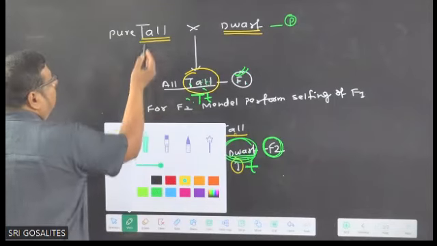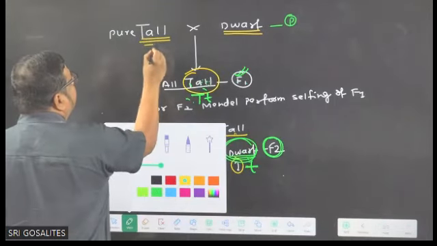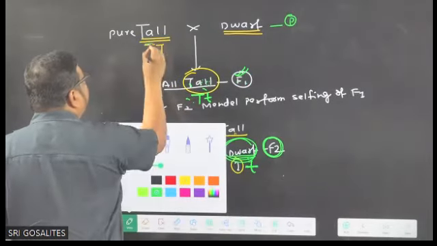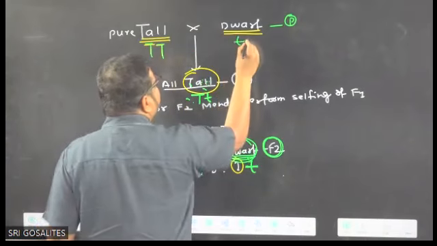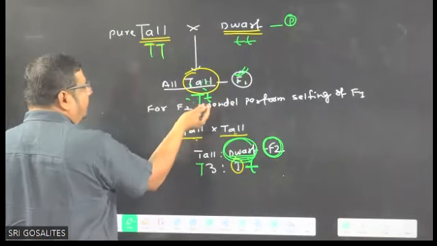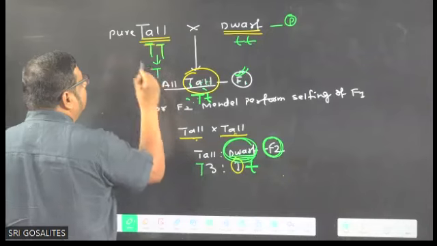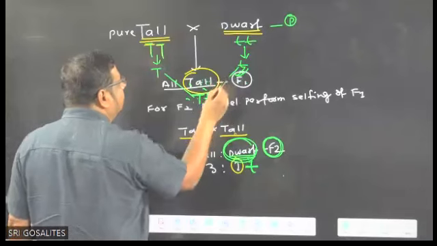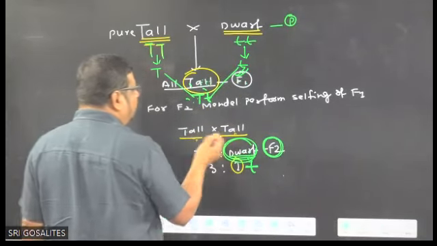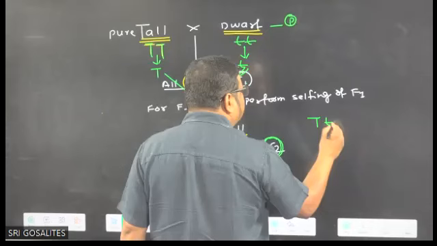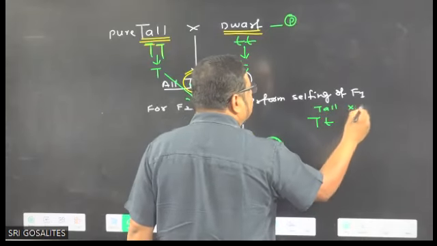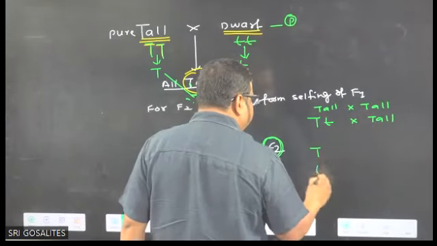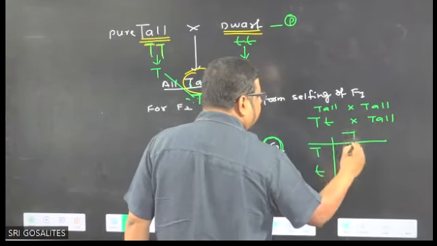I told you, Mendel had taken the parent as a pure line. So it becomes capital T, capital T. If I am using green right here, it is also capital T, capital T. Here you write a small t, and here capital T. Now it becomes easy, right? From here capital T will come. From this parent small t will come. This becomes capital T, small t. And when we make the selfing of this capital T, small t, this tall with this tall, getting the things or not? This tall, we have already seen it. Who will come?